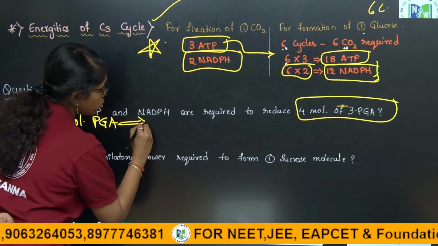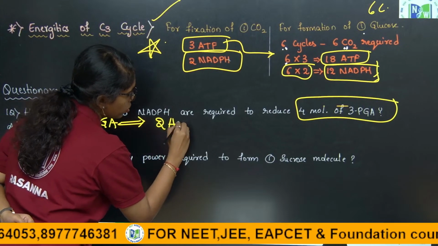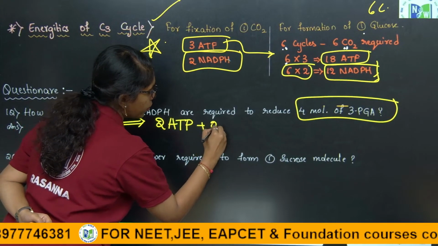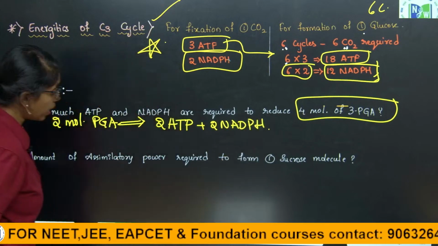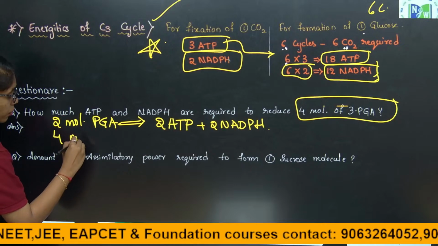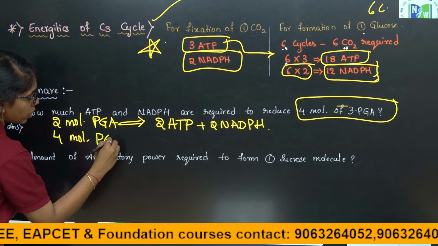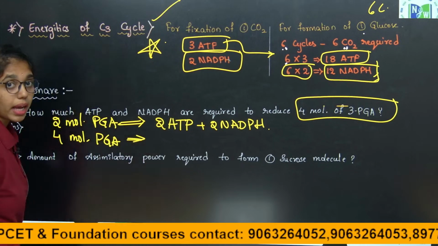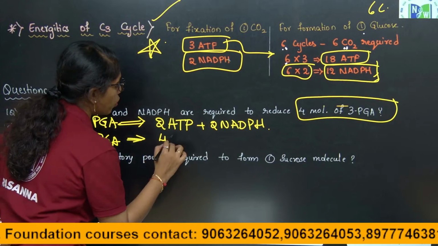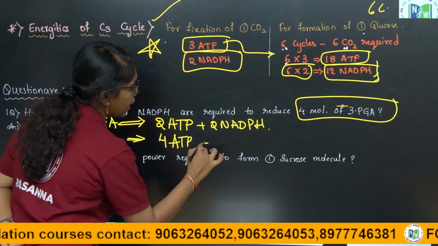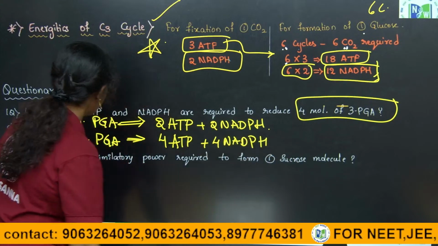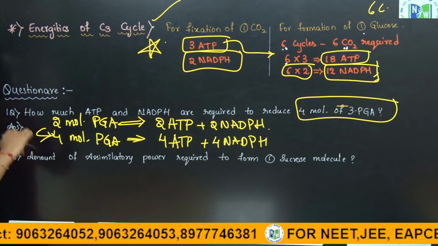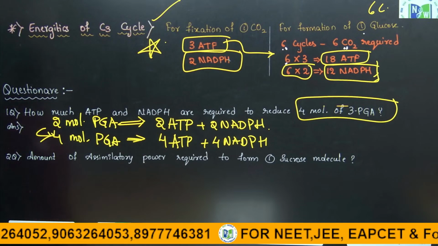When 2 molecules are reduced, it requires 2 ATP and 2 NADPH, right. For 4 molecules of phosphoglyceric acid, of course, 4 ATP and 4 NADPH are required.